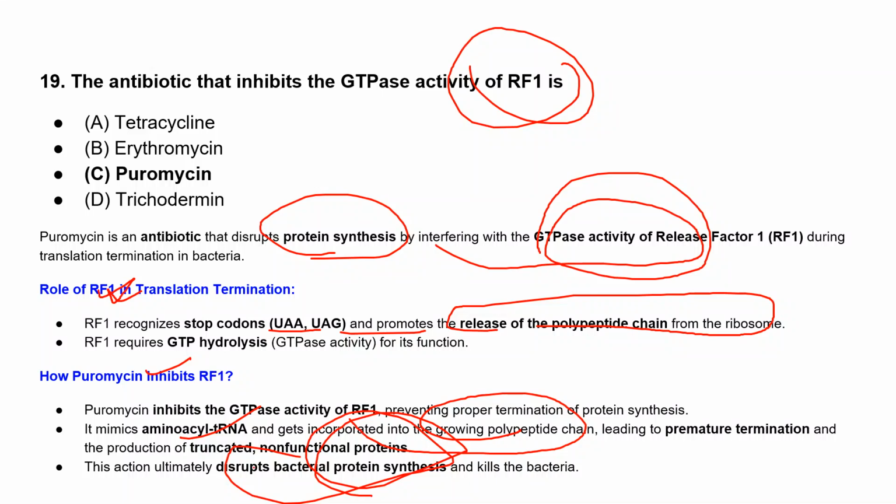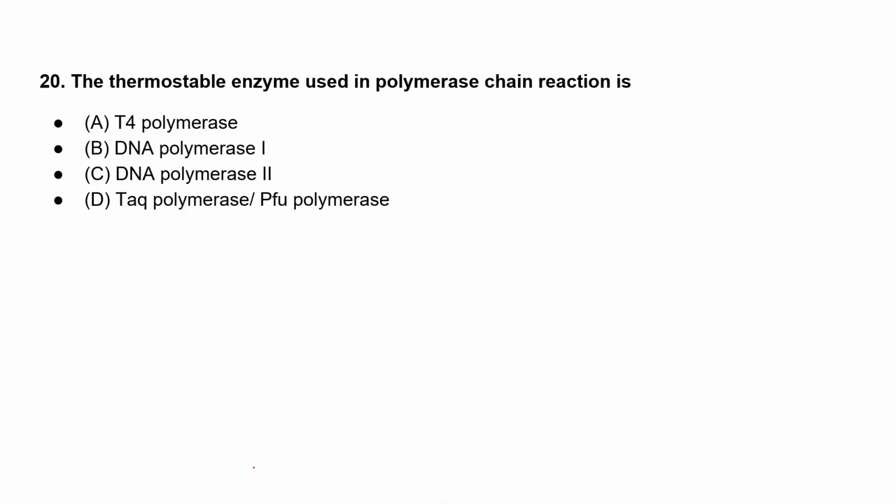Because it mimics the aminoacyl tRNA, it is incorporated and leads to premature termination, or to non-functional protein at all. If no protein is there, no function at all. So that's why it disrupts and kills the bacteria.